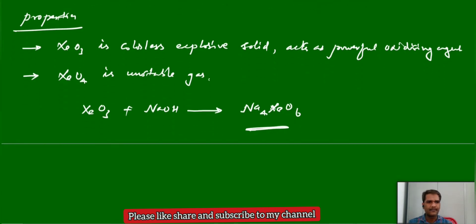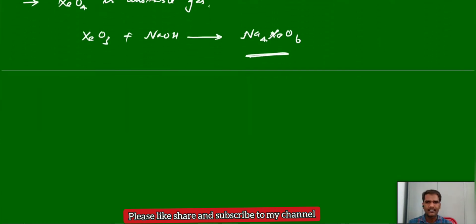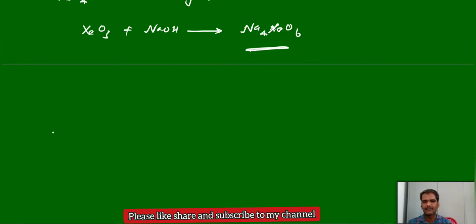Next, one more important part here in the noble gases: structures. This is very important. Structures are asked frequently. We will see the structures of all xenon compounds: xenon difluoride, tetrafluoride, hexafluoride, xenon oxyfluorides and xenon oxides, everything. First we will take up xenon difluoride.